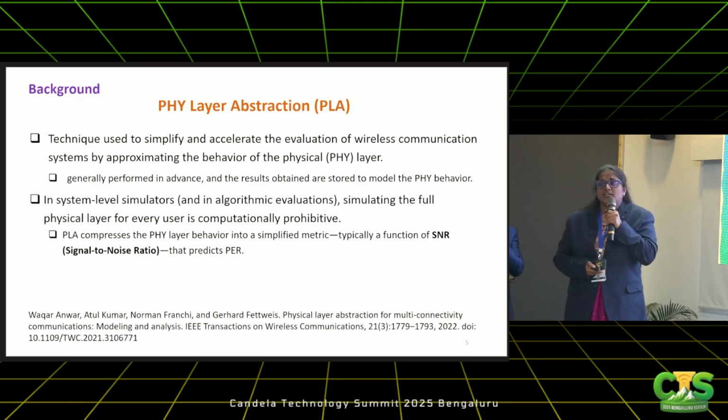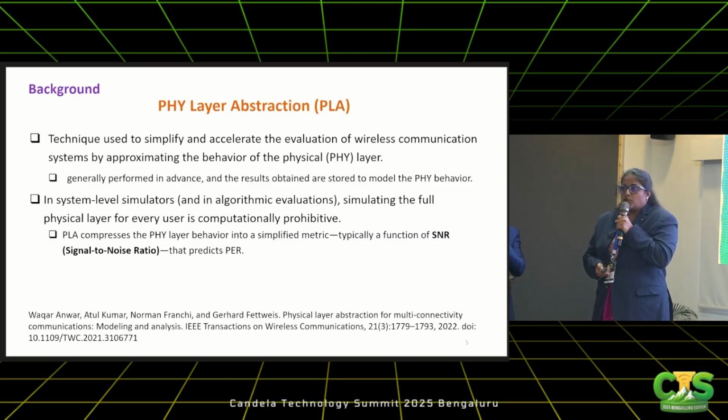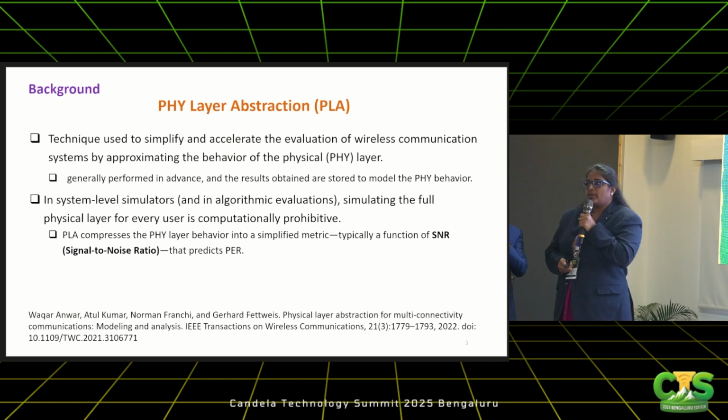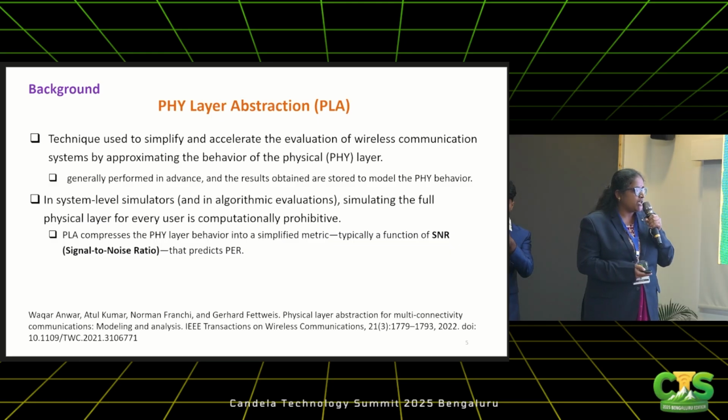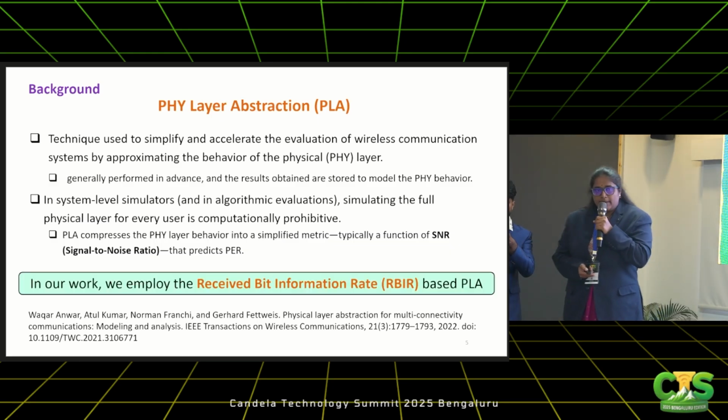So the state-of-the-art rate adaptation algorithms use this PHY-layer abstraction in order to estimate the success probabilities. In our work, we employ received bit information rate based PLA, which is also recommended by Task Group AX through their reports.